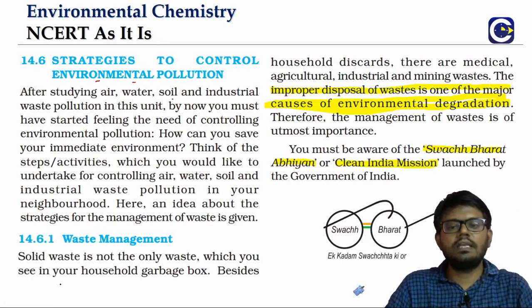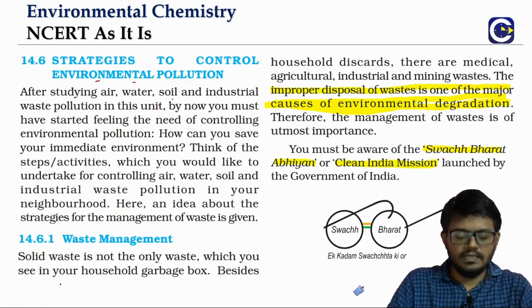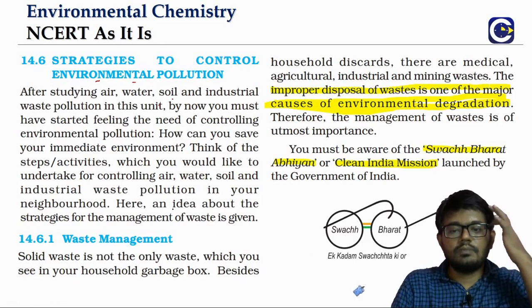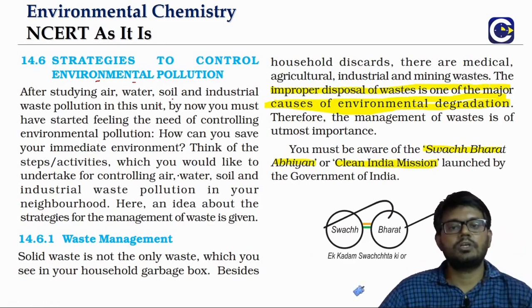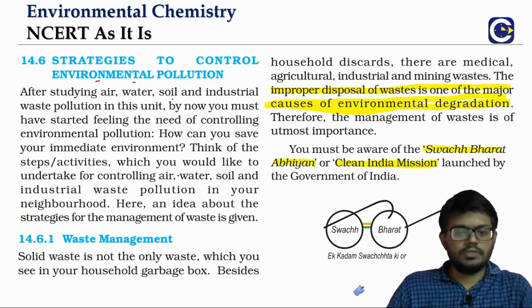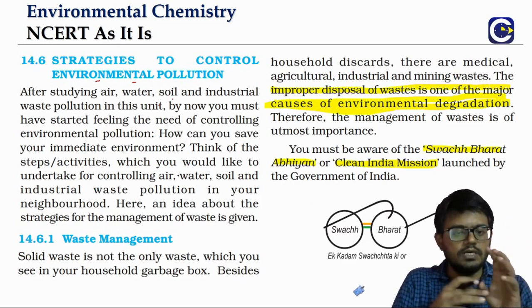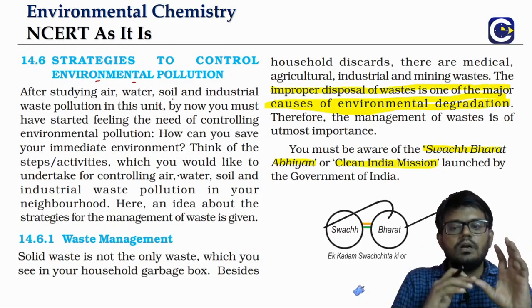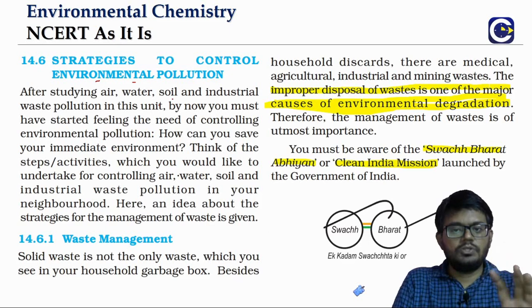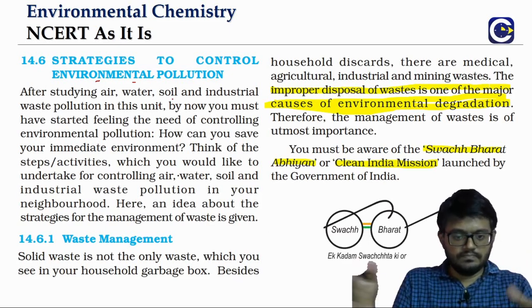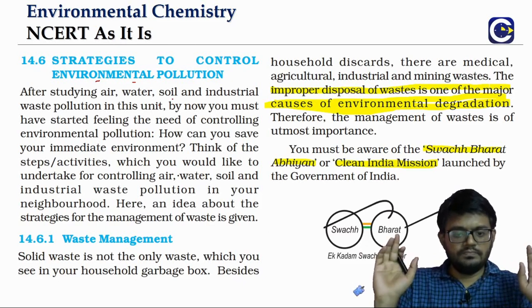One thing that we all agree is that we should do whatever is possible in our capacity to minimize environmental pollution, whether it is controlling air pollution, water pollution, soil pollution, or controlling the industrial waste from polluting our neighborhood.